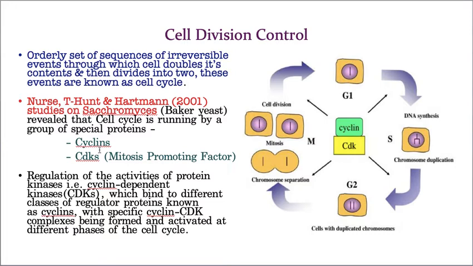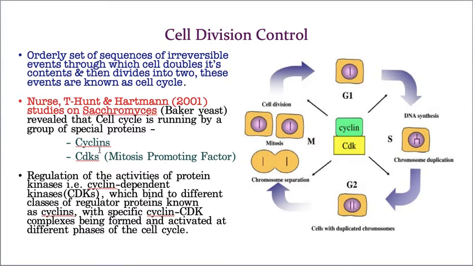Hope you understood. A very small recap I am going to give you. The cell cycle is a long way to go, which includes so many phases: prophase, metaphase, anaphase, telophase, cytokinesis, and before that interphase, that is G1 phase, S phase, and also G2 phase. So this many phases are there.